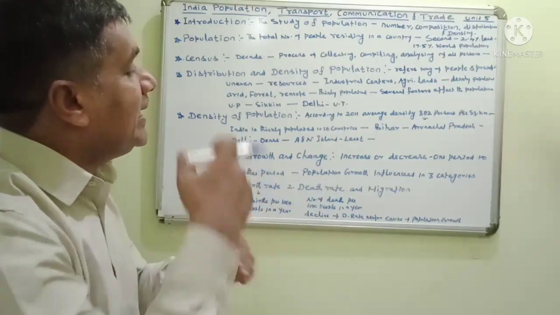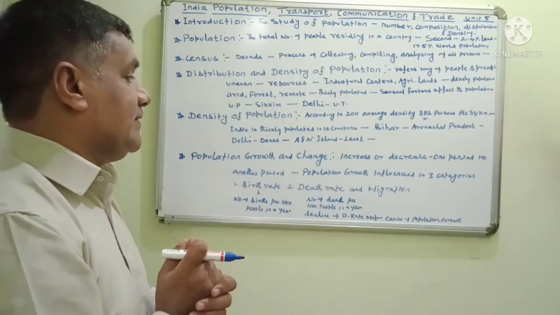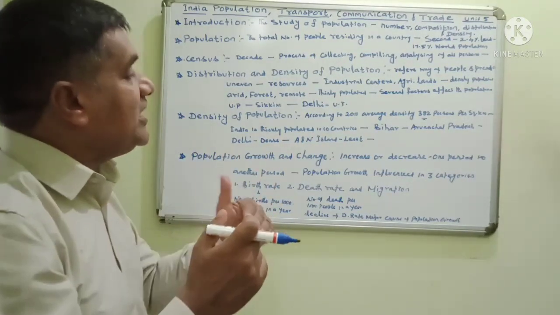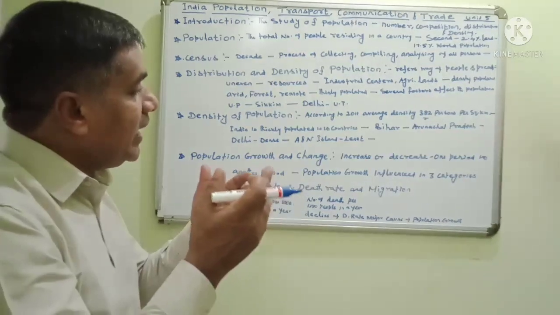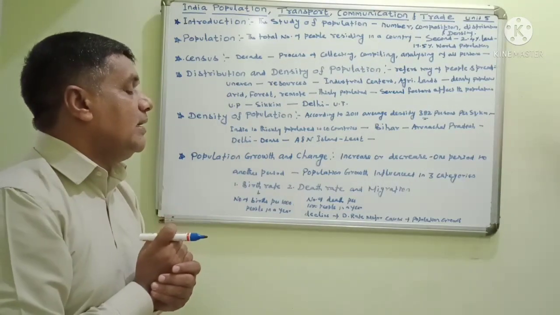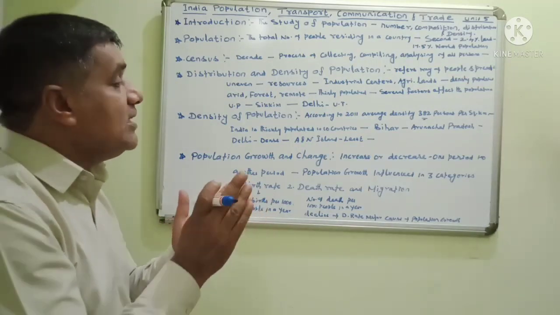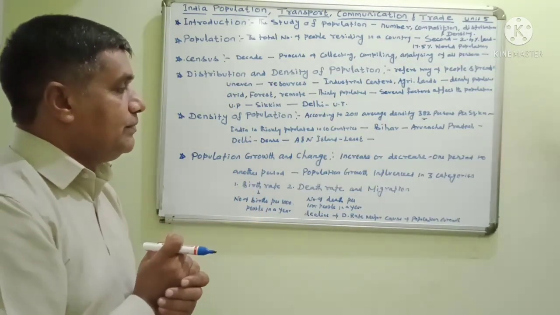Some people migrate from one country to another. If people go to another country, our population becomes less. If they migrate internally within the country, the population does not change.